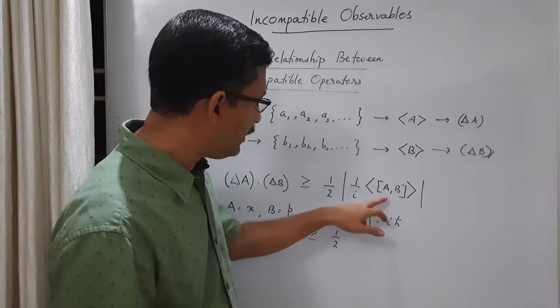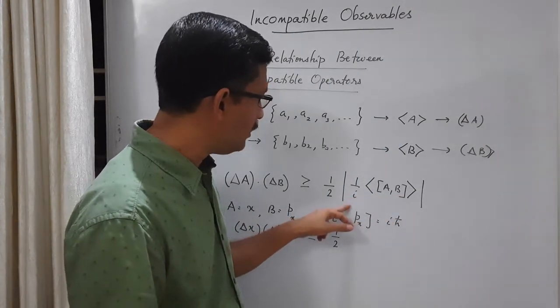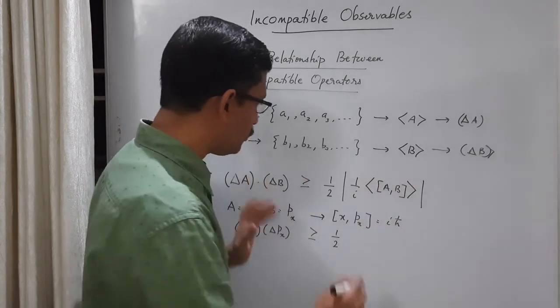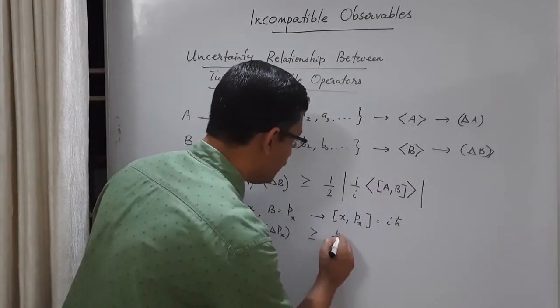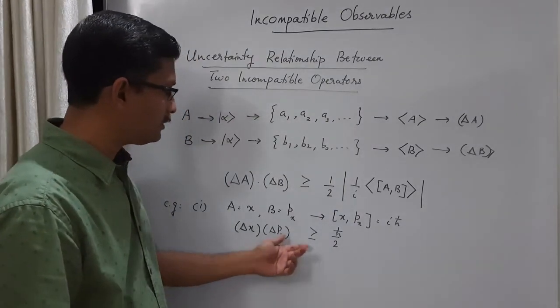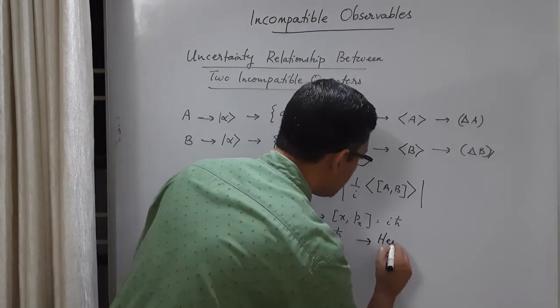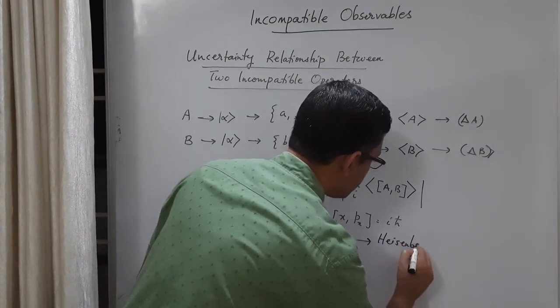Okay. So on the right hand side, this expectation value is calculated with respect to the same state. Here we get i h cross, i will cancel, modulus will be again h cross. So the right hand side is simply h cross by 2. Delta x, delta px greater than or equal to h cross by 2, and this is called Heisenberg's uncertainty relationship.